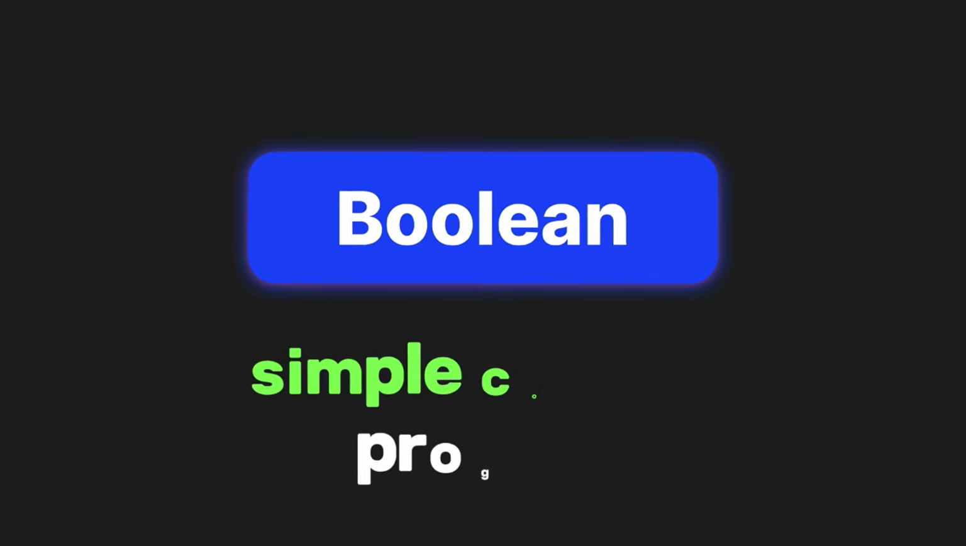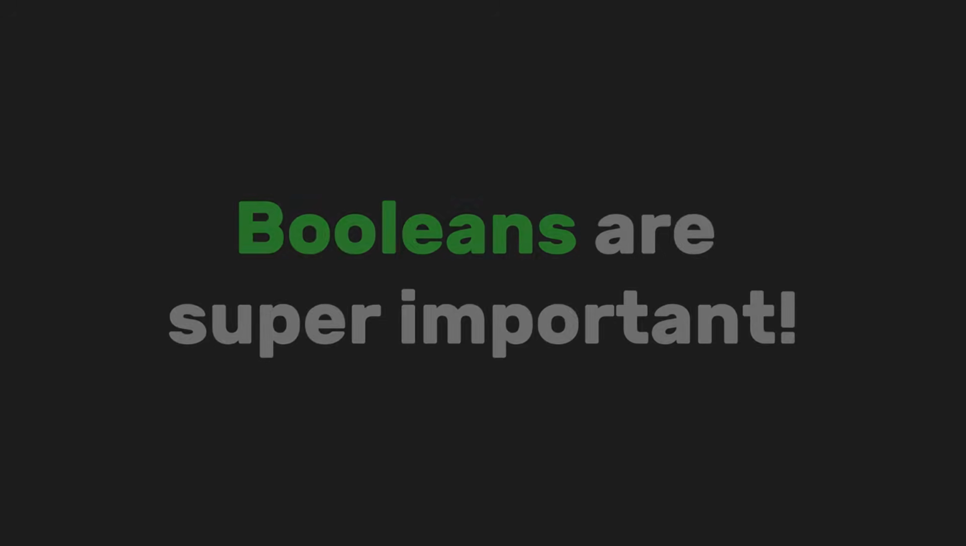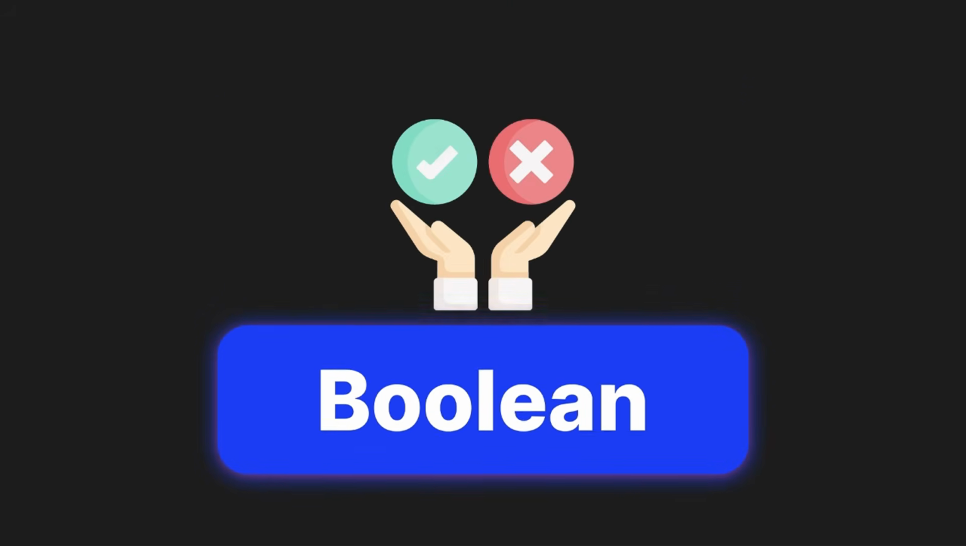Boolean, as we know, is a simple concept in programming that represents something being either true or false, like a light switch that's either on or off. Booleans are super important because they're the foundation for making decisions in code, which is what we'll explore with the if-else statement first.